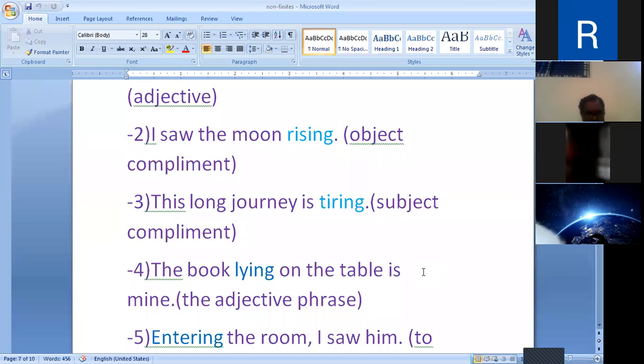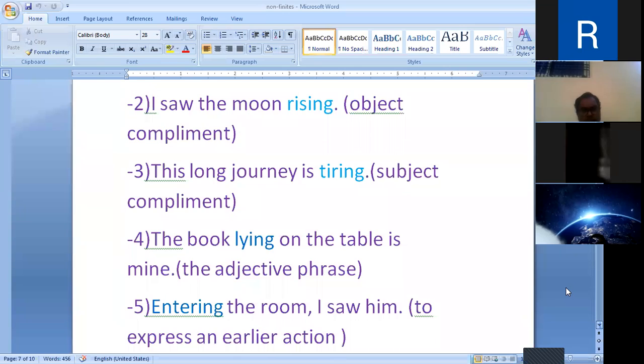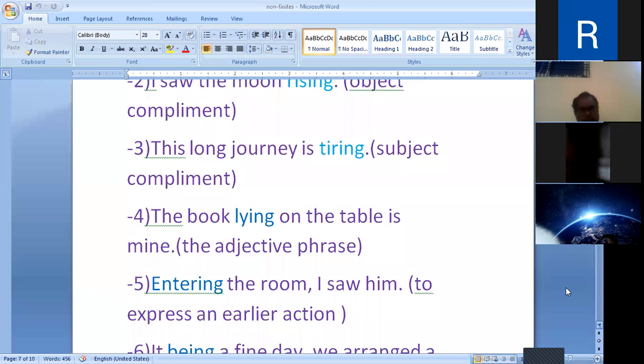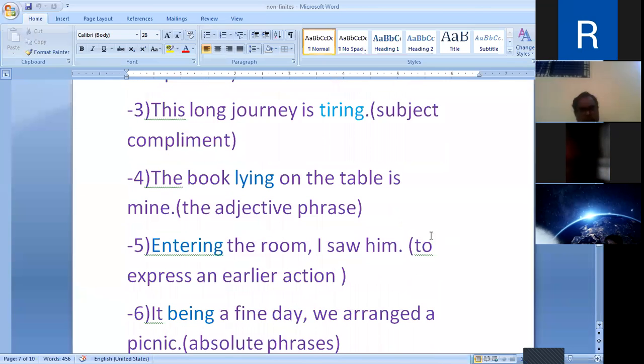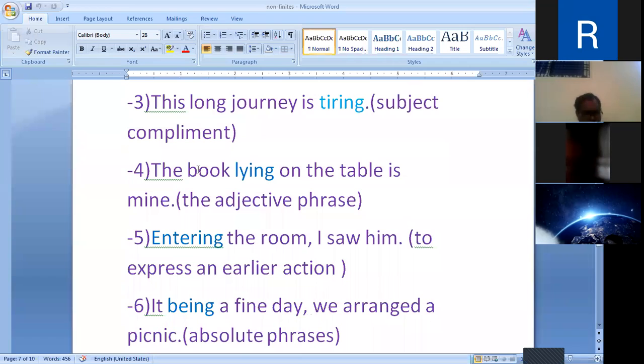Now next, look at example number 4. The book lying on the table is mine.